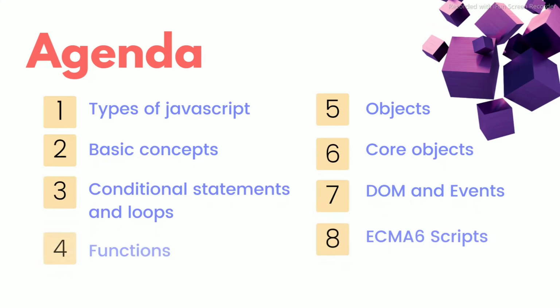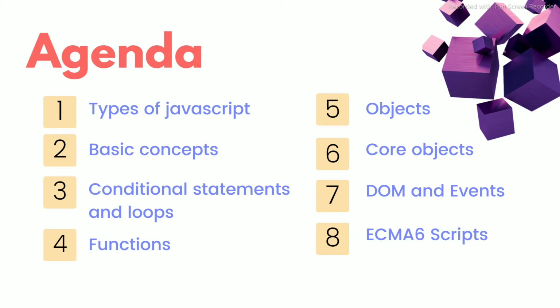Coming to the agenda of JavaScript, we are going to discuss the types of JavaScript, and the basic concepts, which include arithmetic operations and logical and relational operations. We will discuss conditional statements and loops, in which we only execute a set of code if the conditions are true. In the fourth chapter, we are going to discuss functions, in which we execute a block of code whenever we require it.